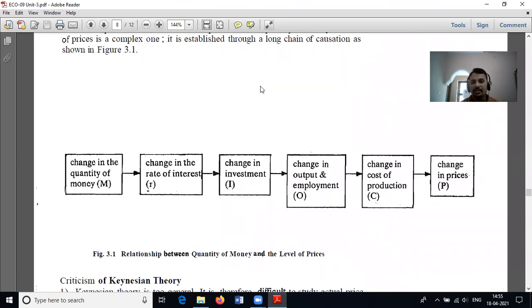So a change in the quantity of money leads to a change in the rate of interest. It will lead to a change in investment, and it will lead to a change in output and employment. It will result in a change in the cost of production, and it will finally result in a change in prices.